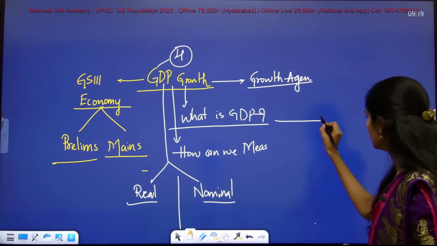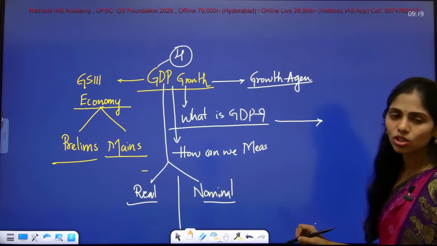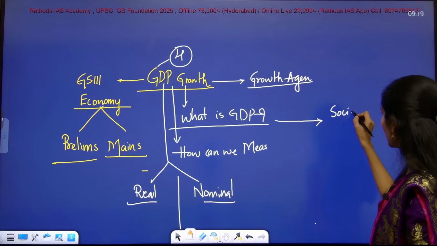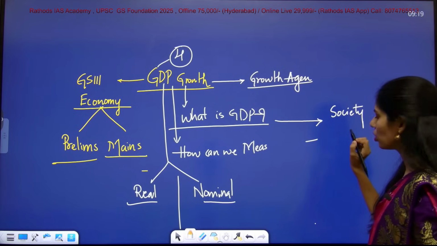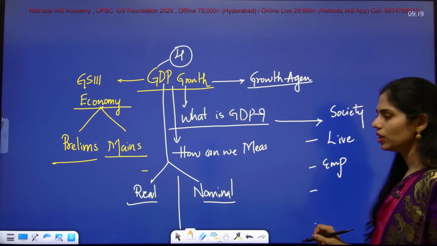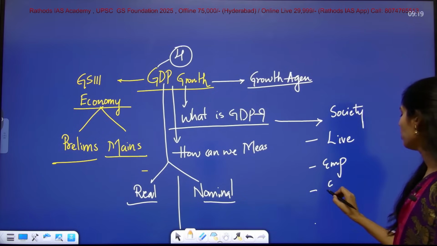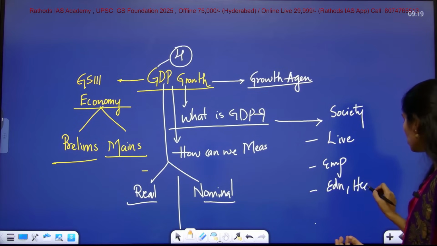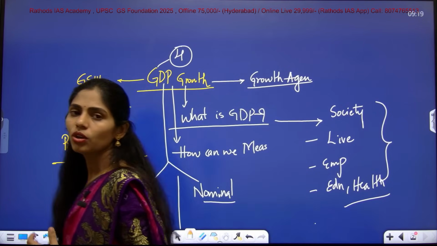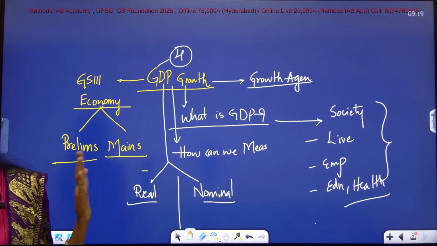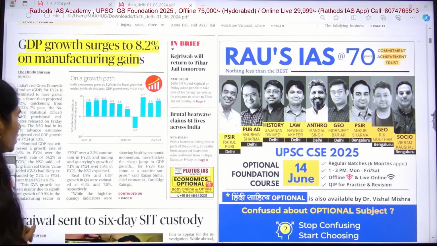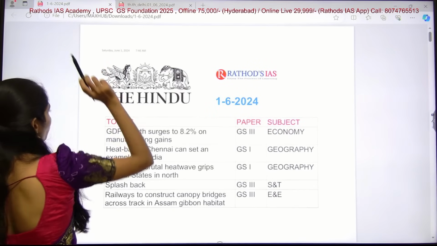How can we connect with other subjects? Economy is related to everything. It will have an impact on society, livelihood opportunities, employment guarantee, even the employment rate, and also on education and health. In every area, if GDP increases, we can invest, so that we can move from the status of a developing to a developed country. Clear? All these are very, very important. Now let us see this topic in detail. Let us see the notes part.